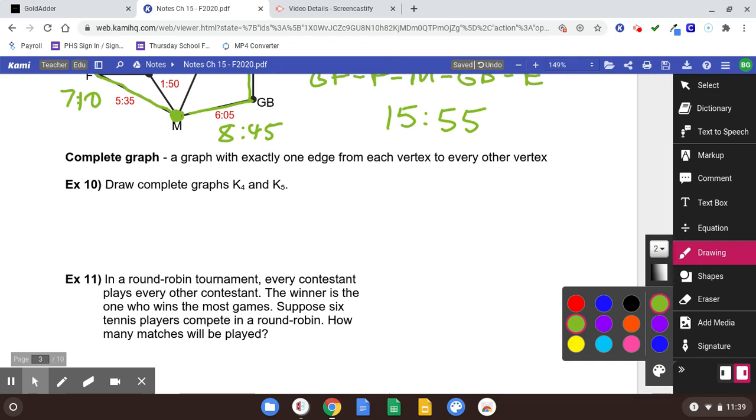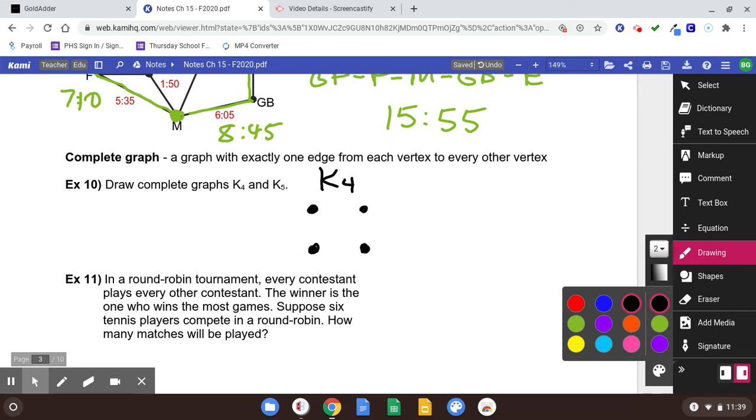A complete graph is a graph with exactly one edge from each vertex to every other vertex. So I think that definition seems kind of complicated, but once you draw it, you'll be fine. Draw complete graphs K4 and K5. Well, K4, think of it this way. A K4 has 4 vertices.